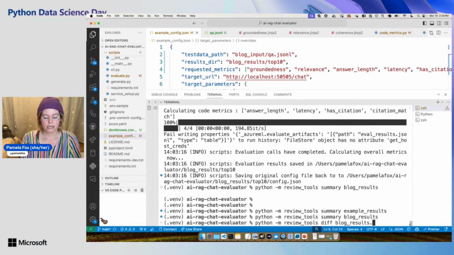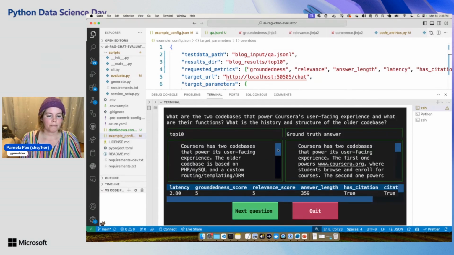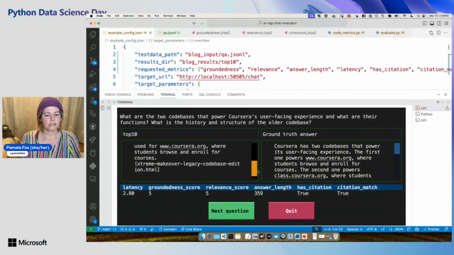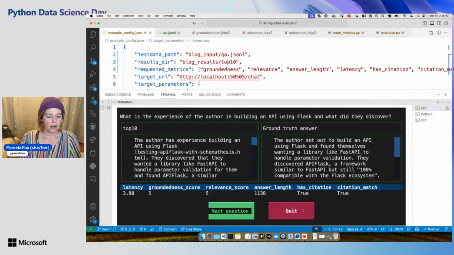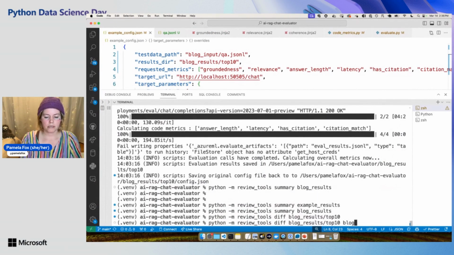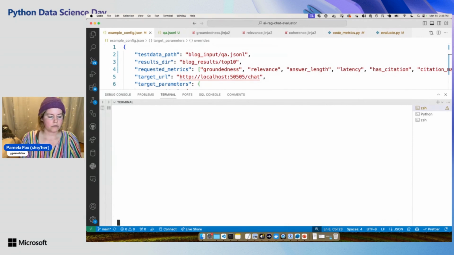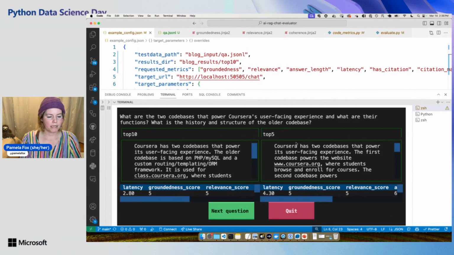So, blog results. The one I just did was top 10. This tool compares two different answers. In this case, I'm comparing my latest run, where I was getting 10 results, to the ground truth answer. And we can look at the scores and all that stuff. We could also compare two runs to each other and compare those questions. This is all with Textualize, which is a way to make command line Python apps. So here I can compare the answers across these two runs.